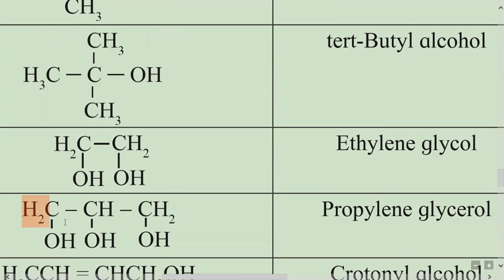The next example has OH groups bonded to each carbon, and the name of the alcohol is propylene glycol.